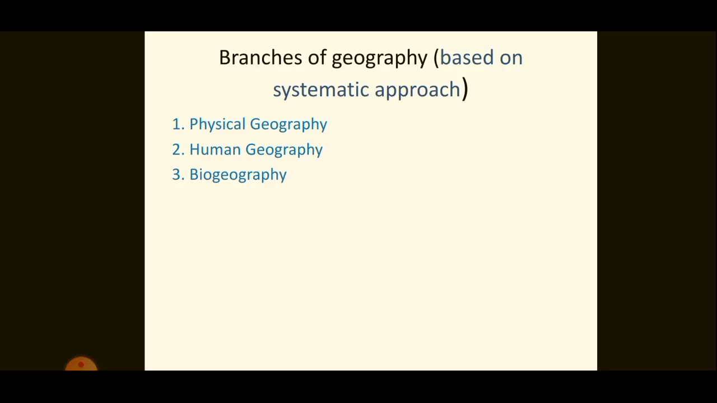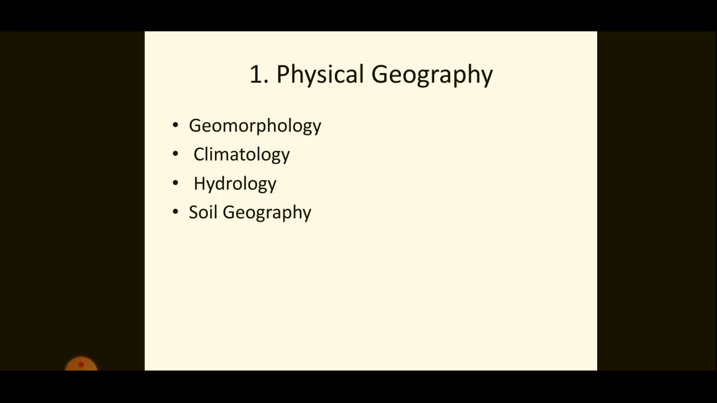Now, different branches of geography based on systematic approach. There are three branches: physical geography, human geography, and biogeography. First one, physical geography. Physical geography comprises geomorphology, climatology, hydrology, and soil geography. First one is geomorphology. Geomorphology studies landforms like rivers, mountains, plateaus, etc., their evolution and their related processes.